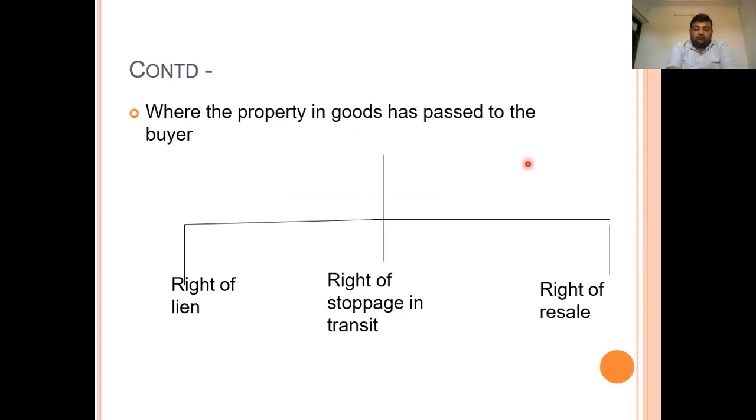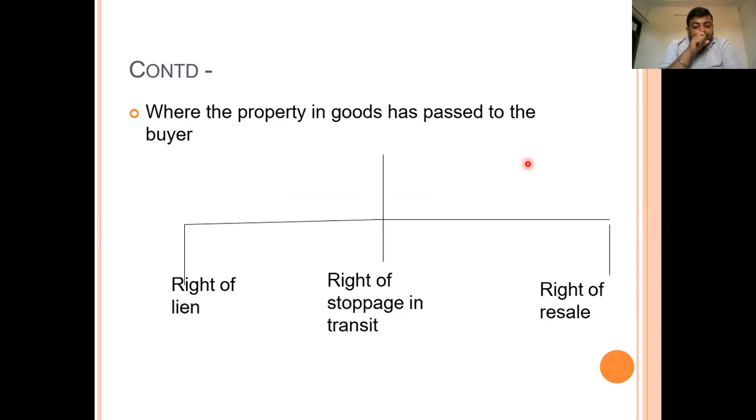Now starting with the first: the case where the property in the goods has been passed to the buyer. If the property in the goods has already passed to the buyer, then the unpaid seller has three types of rights. First is the right of lien, second is the right of stoppage in transit, and third is the right of resale. These are the three rights which the Indian Sale of Goods Act, 1930 gives to the unpaid seller.